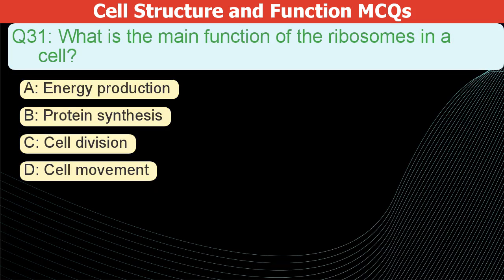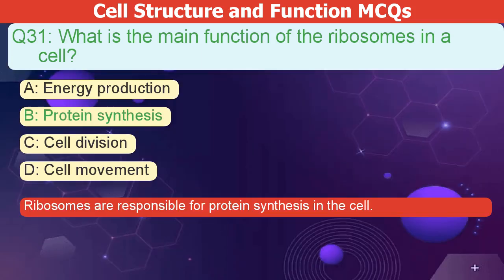What is the main function of the ribosomes in a cell? A. Energy production. B. Protein synthesis. C. Cell division. D. Cell movement. The correct answer is B. Ribosomes are responsible for protein synthesis in the cell.